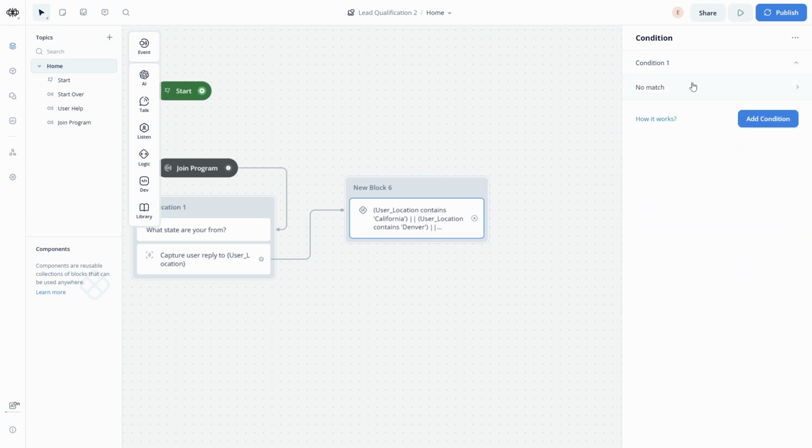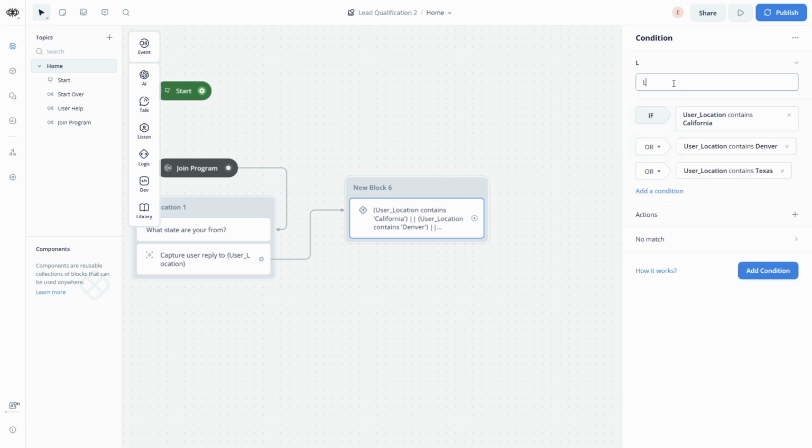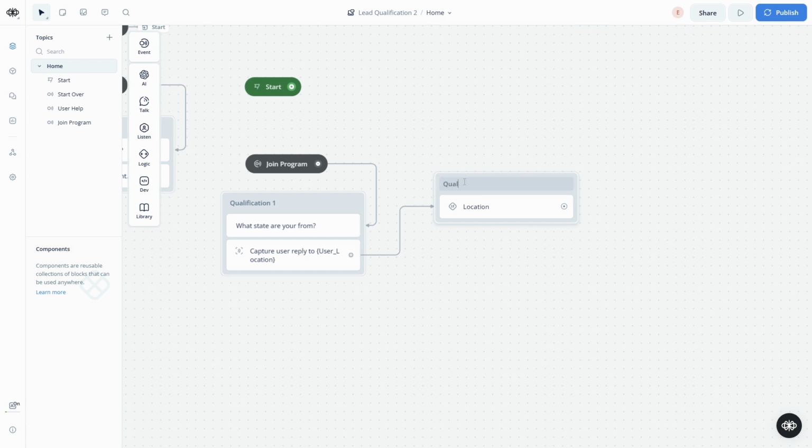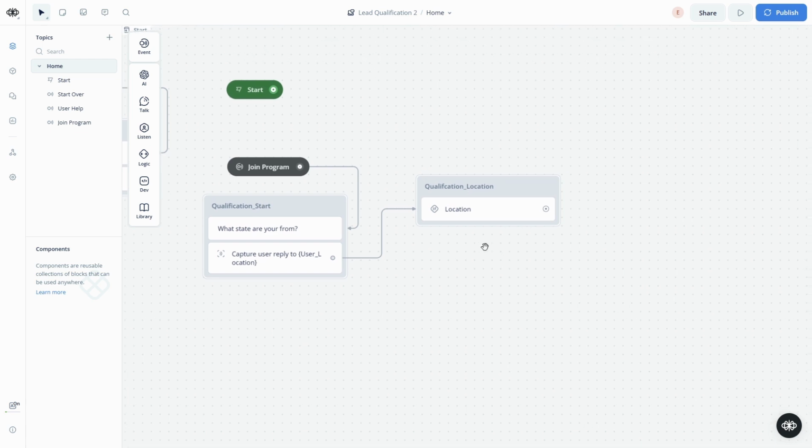And let's just label this location. Let's rename the block and call this qualification_location. And let's rename this one so that the naming convention is clean: qualification_start. There we go.